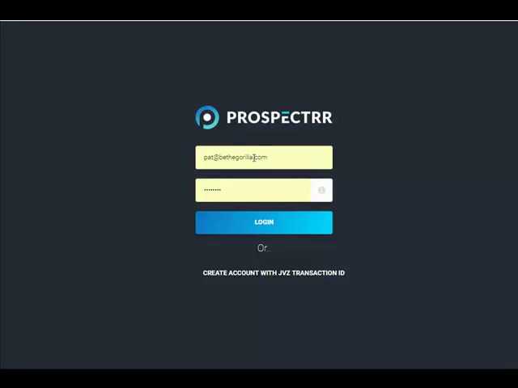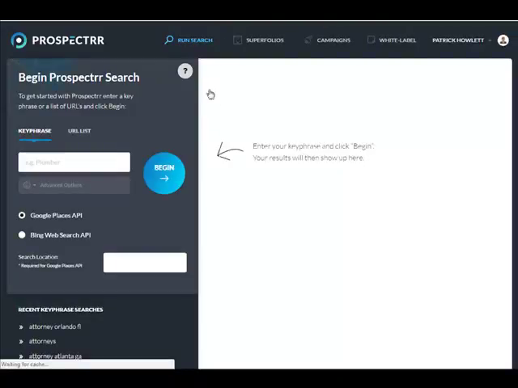So your email address is your login, along with the password that you were assigned. You should have got an email. If you have any issues, you know how to get a hold of me. So let's go ahead and log in. Now this solution links to Google Places and the Bing web search API.